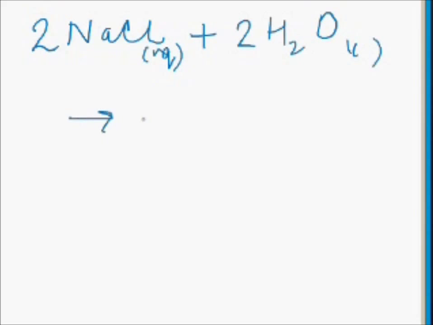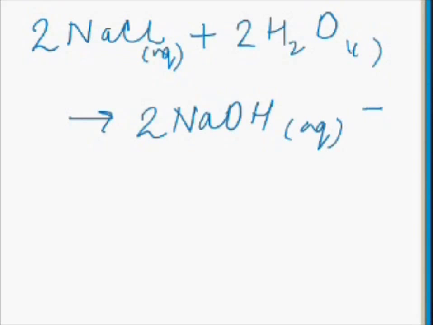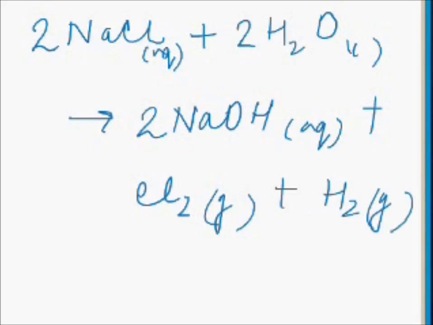It will give 2NaOH, which is aqueous, along with chlorine, which is gaseous, and hydrogen is also gaseous. So sodium hydroxide is formed near the cathode and other products of electrolysis are chlorine and hydrogen. Chlorine gas is evolved at anode and hydrogen gas is given off at the cathode.